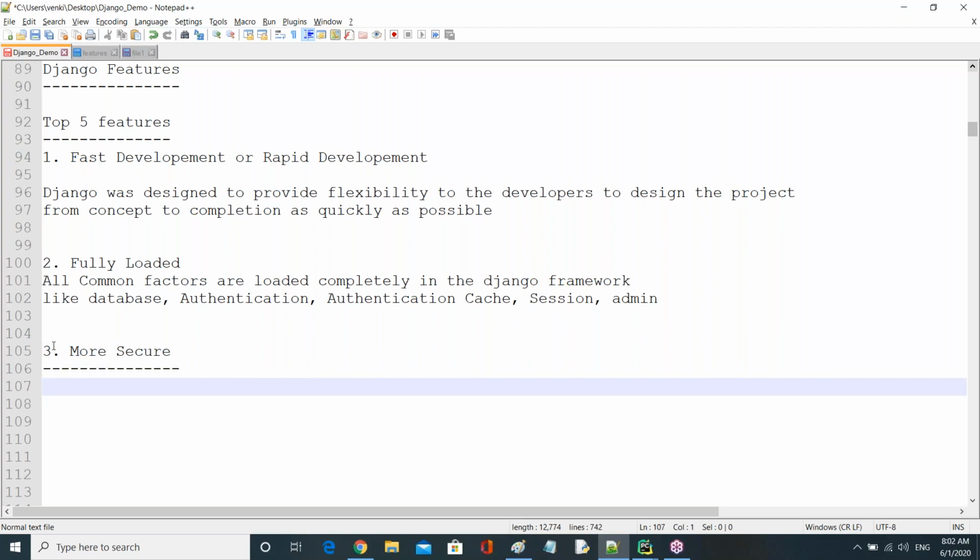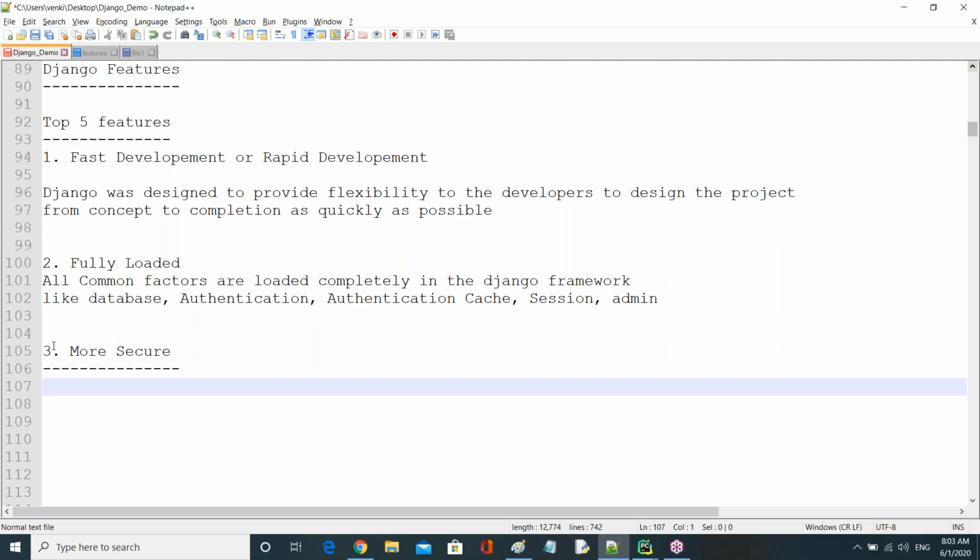So Django actually takes security very seriously, and it also helps developers to avoid some types of common mistakes. It avoids common mistakes by providing some default packages regarding security. I repeat again.